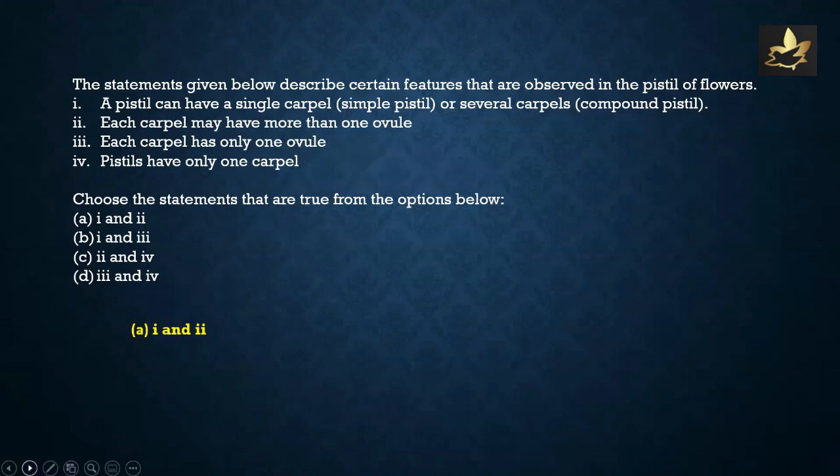A, 1 and 2, B, 1 and 3, C, 2 and 4, D, 3 and 4. If we carefully check the statements, we find option 1 and 2, that is, a pistil can have a single carpel or several carpels, and each carpel may have more than one ovule. Both the statements are correct. So we have option A as the correct option.